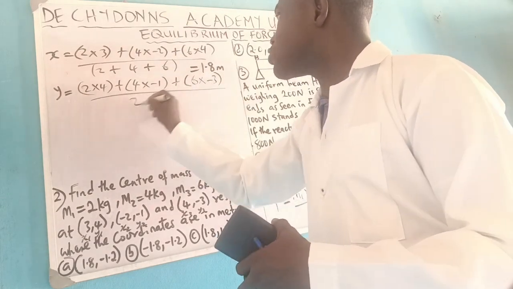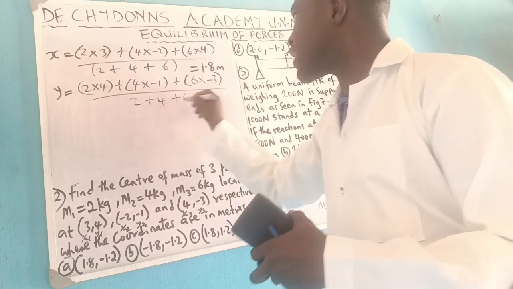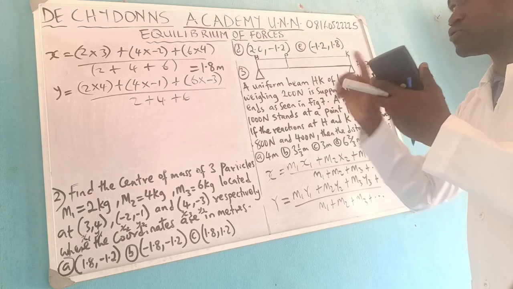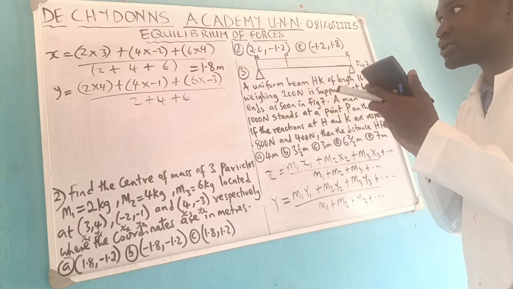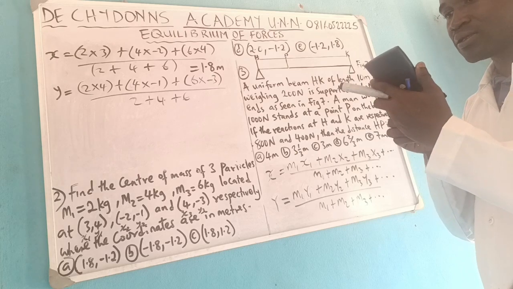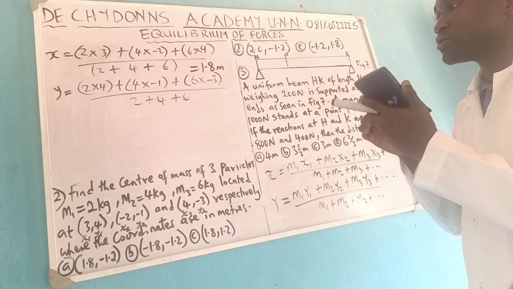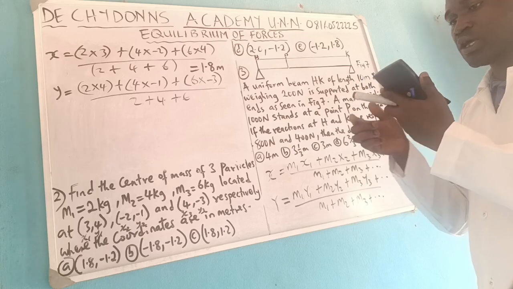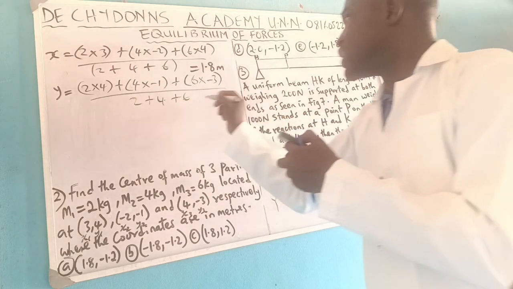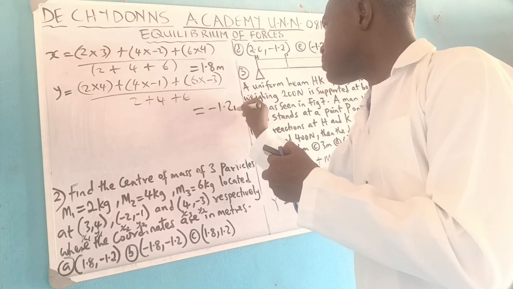All over 2 plus 4 plus 6. Okay. You now do 2 times 4 is 8. Then minus 18, divided by 12. That is minus 1.2. This gave you minus 1.2 meter.